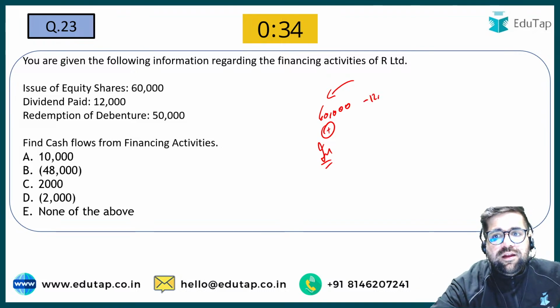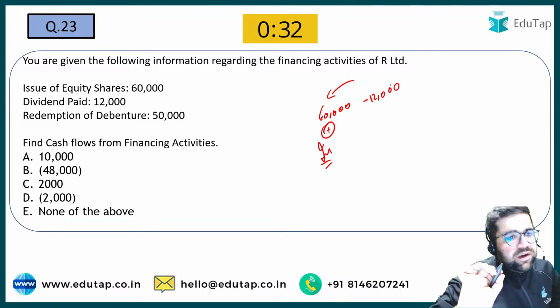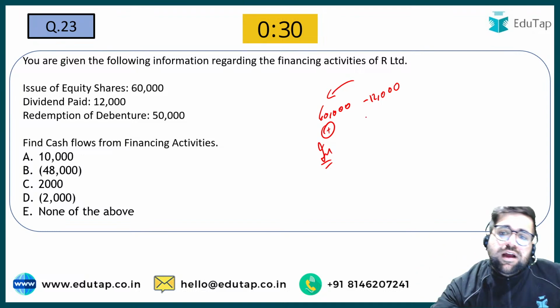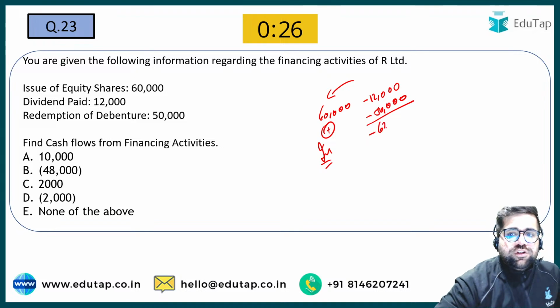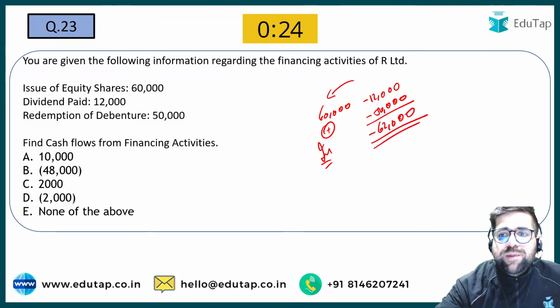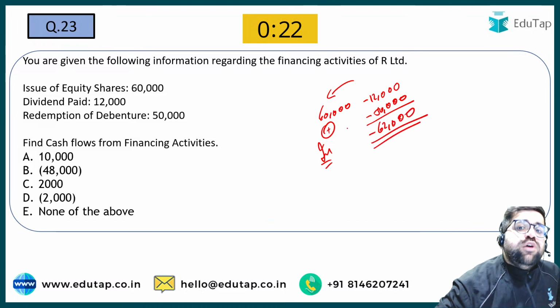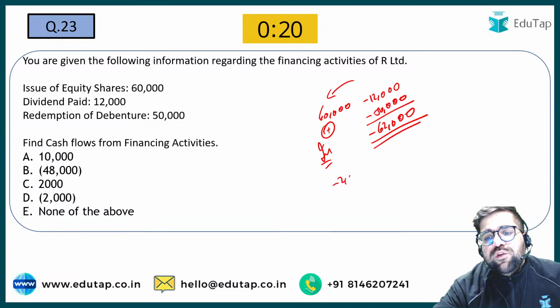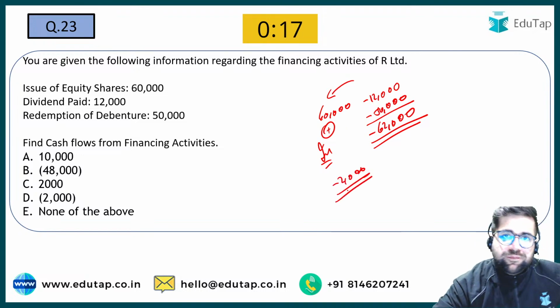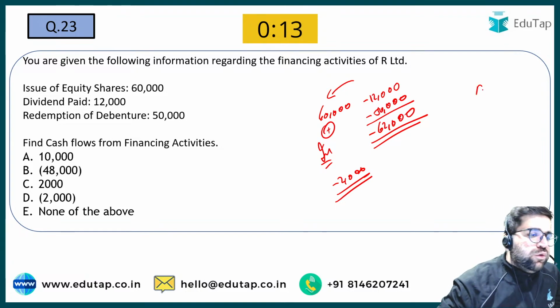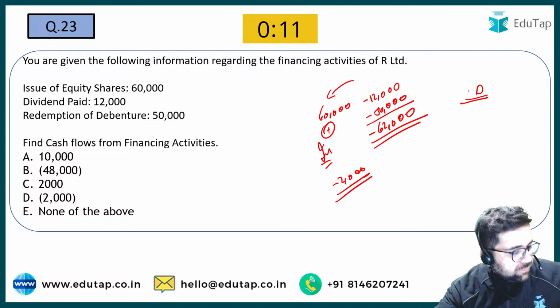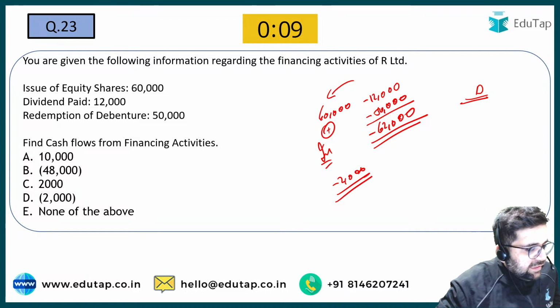Dividend paid: if you are paying dividend, then money will be deducted. Redemption of debenture: again, if you are redeeming debentures, then also money will be deducted. So in total, the money which you have paid is 62 and the money which you have received is 60. So your cash outflow will be of 2000. Therefore, the right answer over here will be option number D. 23D. Very good.